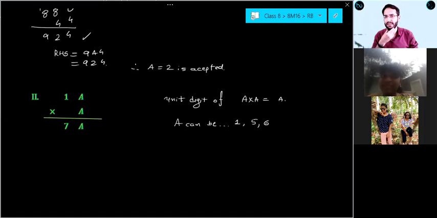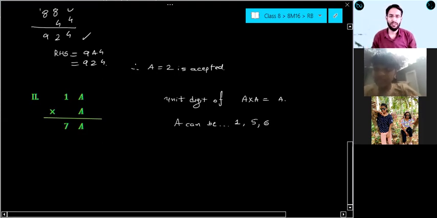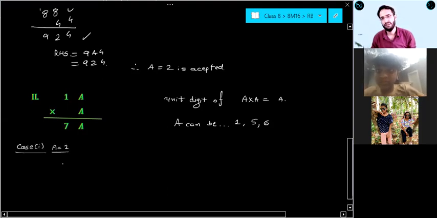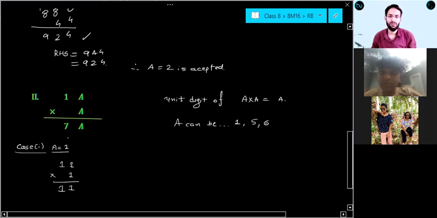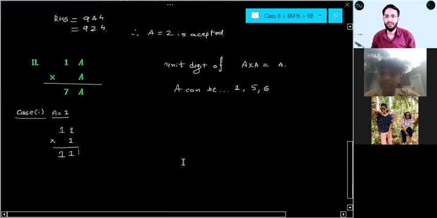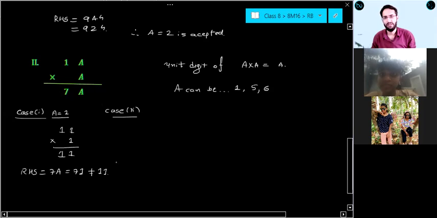How are we getting these three cases? Rajat, Rishi, Jalin, Adarsh, Farhan, Madhusudan, Gauss, Nigila, Shivansh, Varsha. Now see, let us take all these cases one by one. Case 1: if I am taking A equal to 1, isn't it 11 into 1? 11 into 1 will be 11 only, which is not our case because as per our case, it should be 71. So A is not equal to 1 here. Our RHS, the right hand side, is 7A, which should be 71, which is not equal to 11.